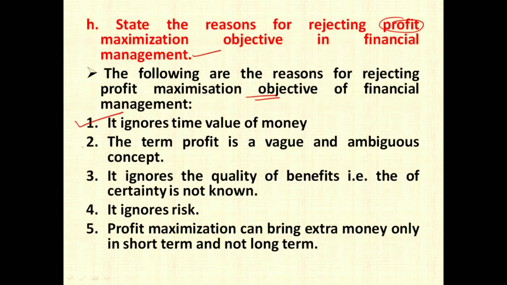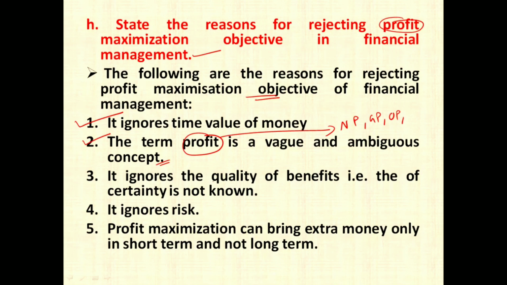The second is the term profit is a vague and ambiguous concept. They say profit maximization is a concept where profit should be maximized, but which type of profit they are speaking of is not clearly defined, whether it is net profit, gross profit, operating profit, profit before tax, or profit after tax.